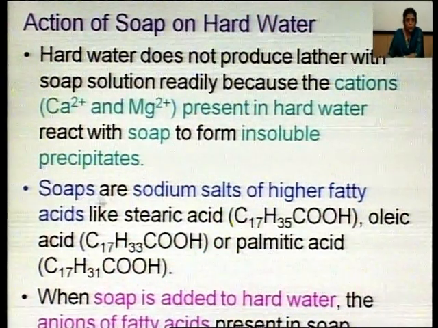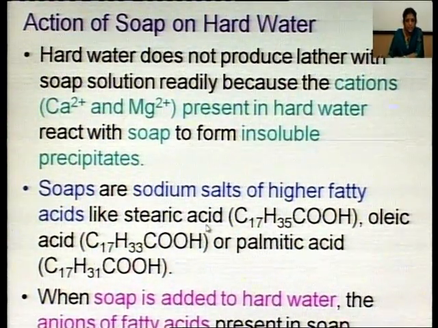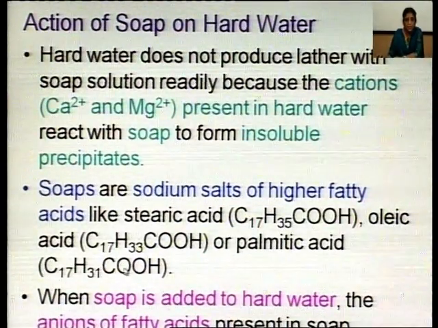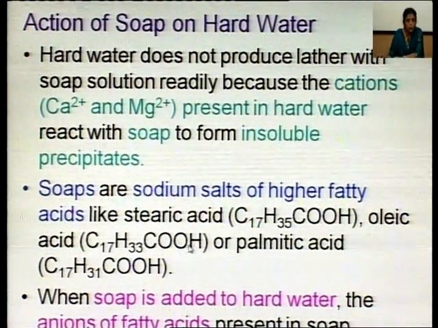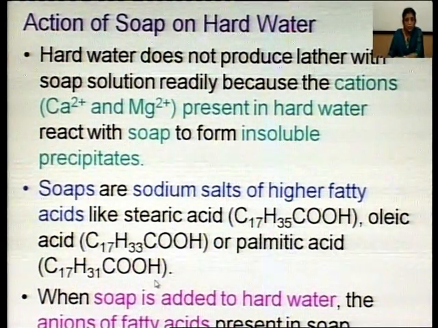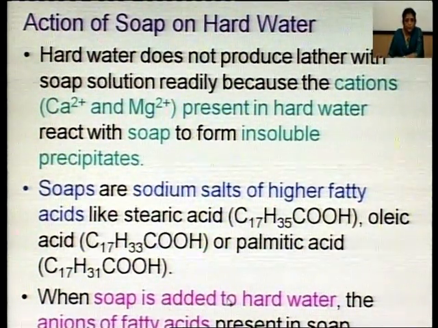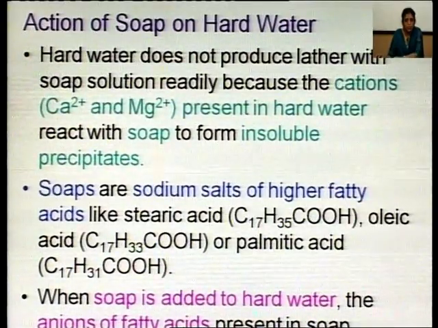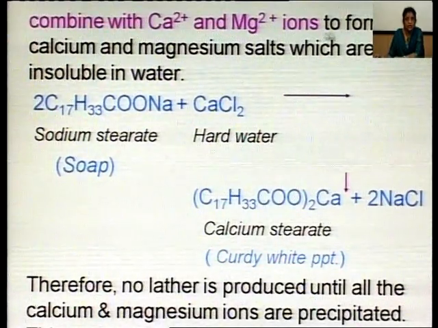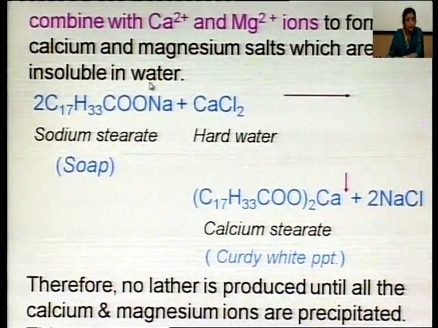Soap, what is soap? Soaps are sodium salts of higher fatty acids like stearic acid C17H35COOH, oleic acid C17H33COOH or palmitic acid C17H31COOH. Now, when soap is added to hard water, the anions of fatty acids present in soap combine with calcium and magnesium ions to form calcium and magnesium salts which are insoluble in water.